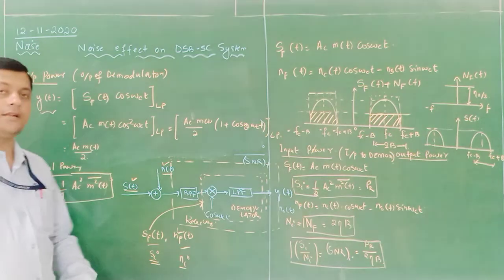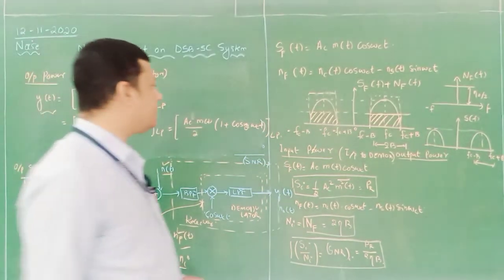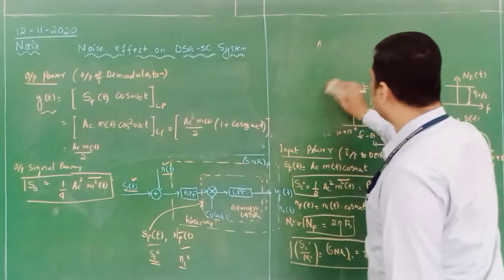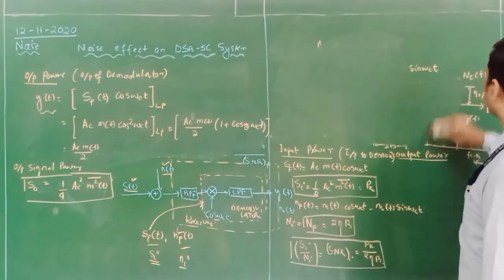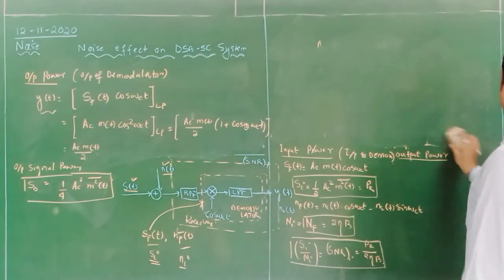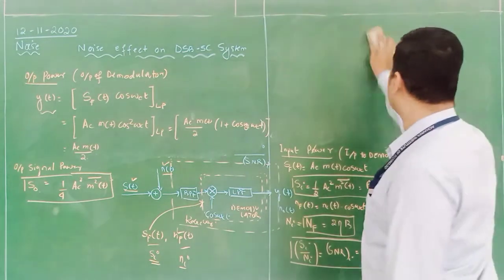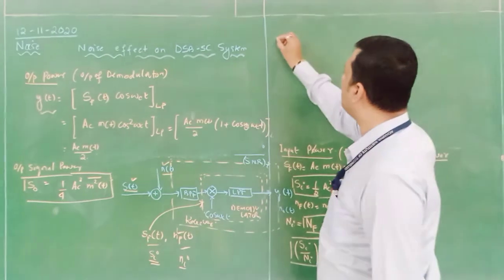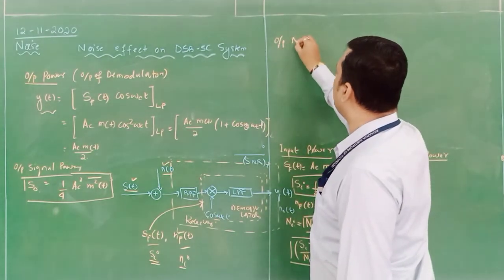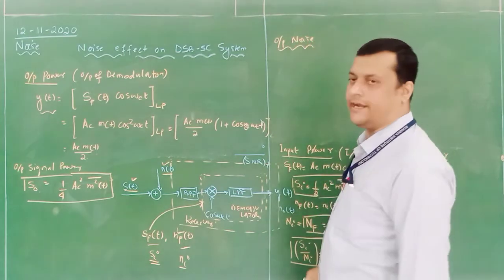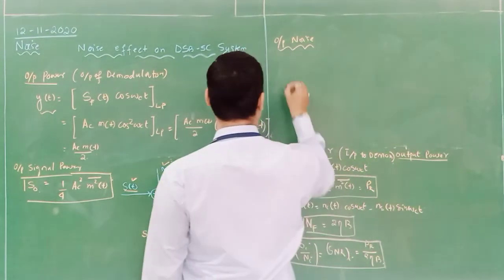Now we need to calculate output noise power. First we have to calculate N naught, then we have to calculate the power.